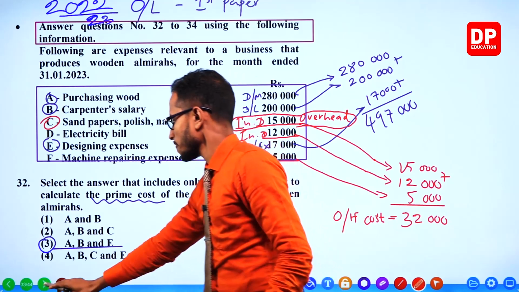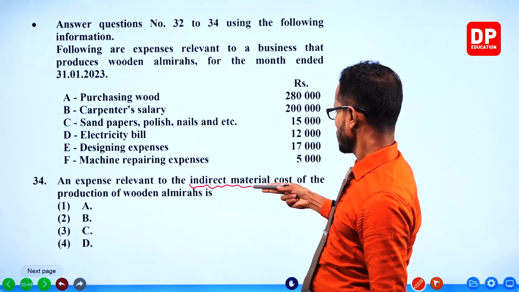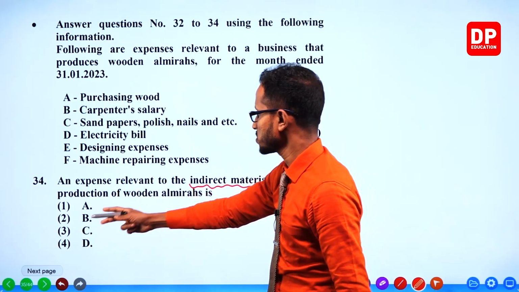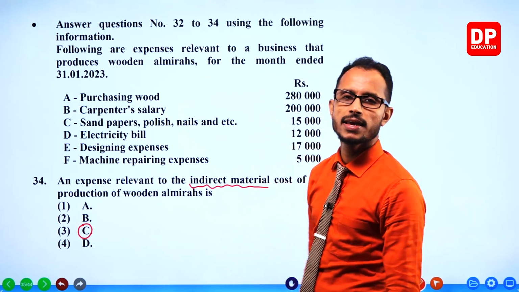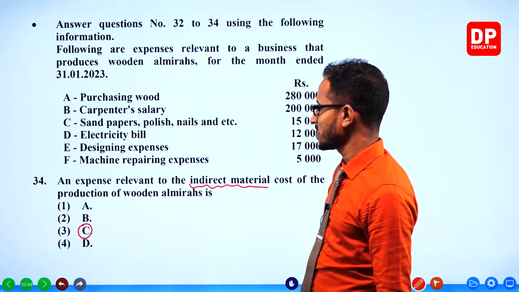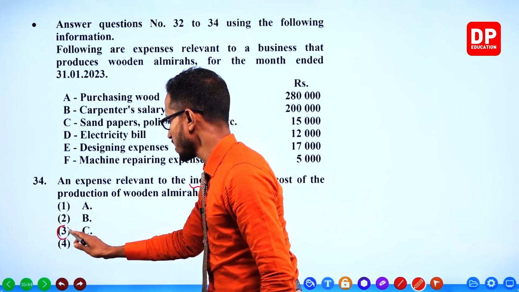C. They're asking us indirect materials item or expense. A, B, or C? C. Yep. So third answer.